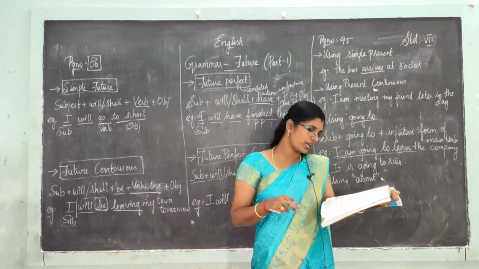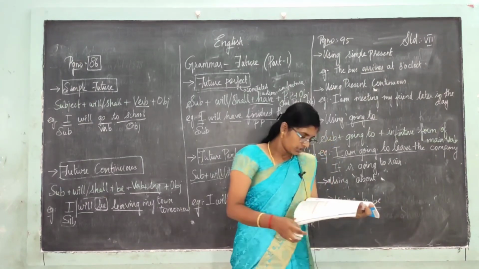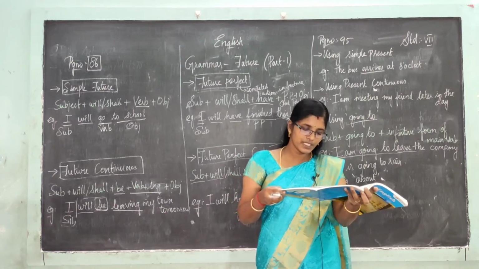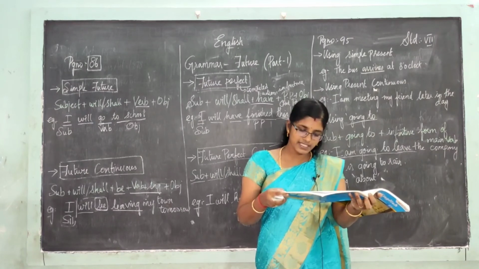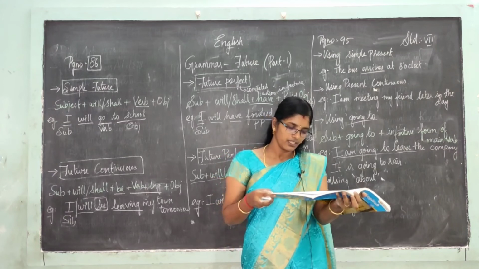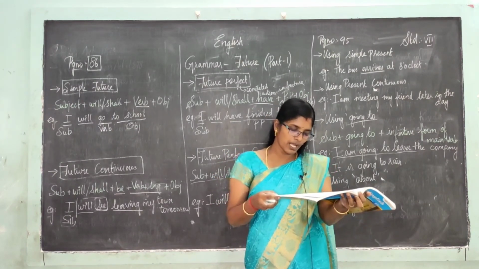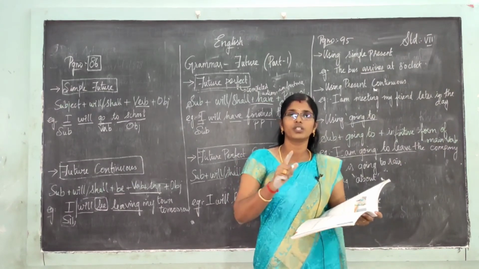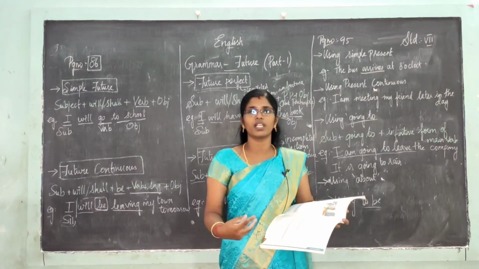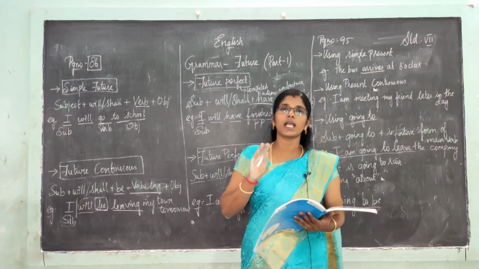Next, coming to the next one, using to be. Okay, to be, with the infinitive form of the main verb. We can use the verb to be in the present tense and the infinitive of the main verb to talk about the future as well. This structure is used for future obligation. You are to leave now and never return, we say like that. You are to go out. You just don't come hereafter, we say, right? So for that purpose we use to be. Okay, so this is what about future.